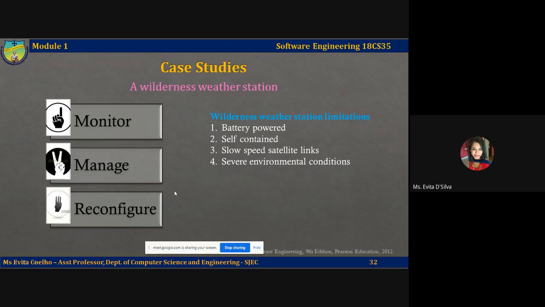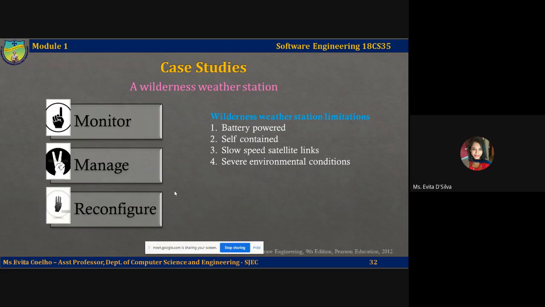So these are three important activities or objectives of the wilderness weather station, in addition to just data collection. That is, monitor the systems, manage the system power, ensure batteries are recharged, allow dynamic reconfiguration, and use redundant resources in the event of system failure.